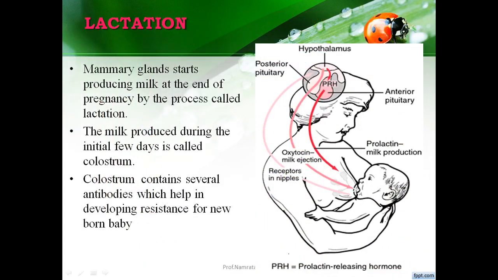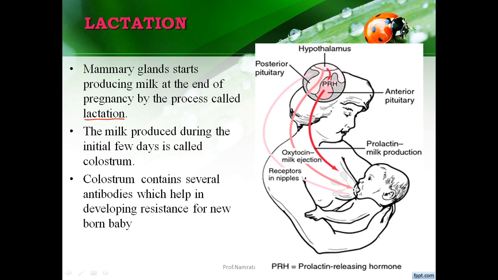So what is lactation? The mammary gland starts producing milk at the end of the pregnancy. This process is called lactation. After the birth, the first fluid released from the mother's mammary gland is called the colostrum. This colostrum is both nutritious and rich in antibodies. The colostrum is slightly yellow in color.